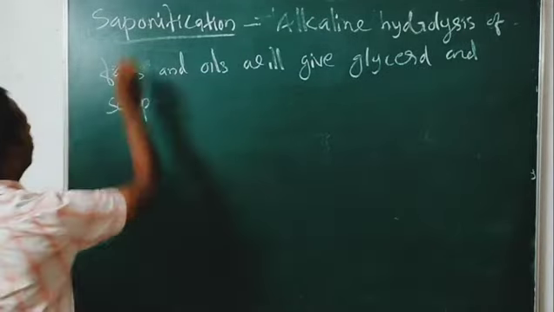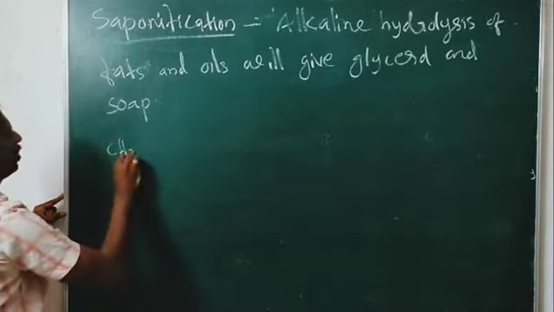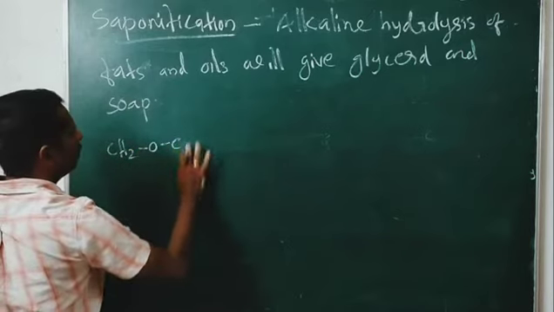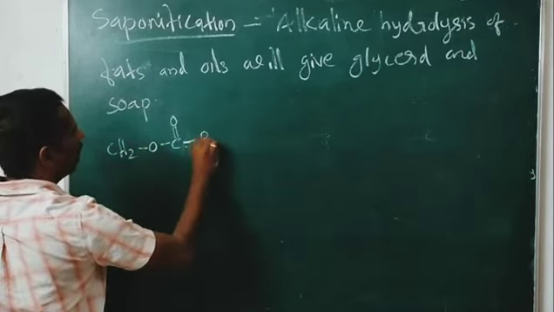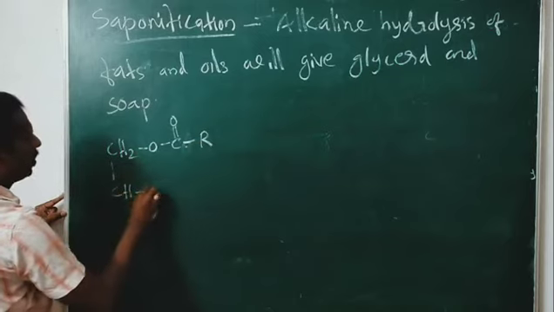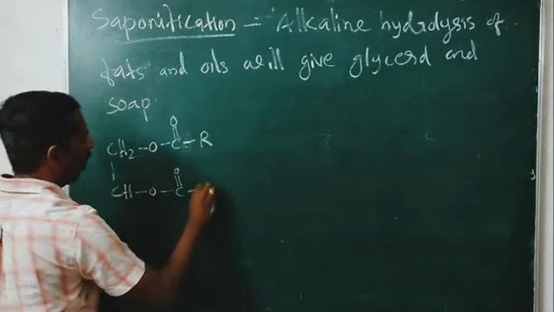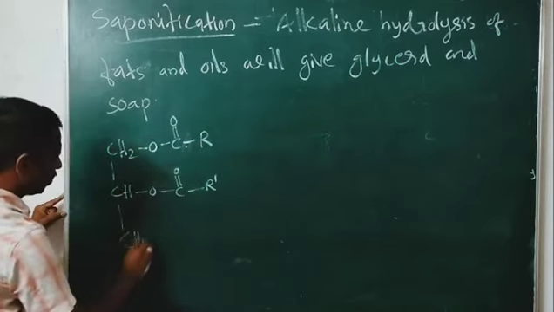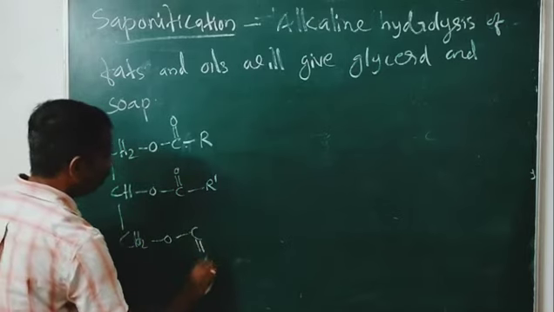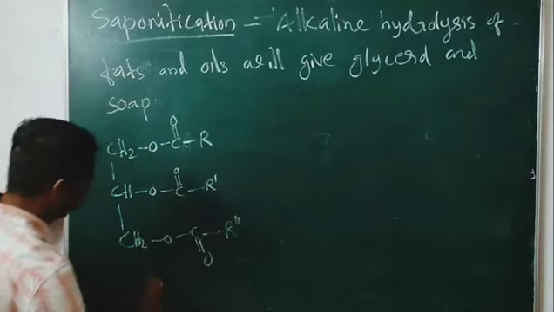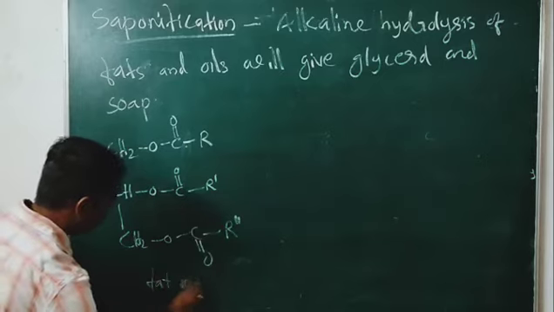So look at here, what is the saponification reaction? CH2O-CO-R, CHO-C(=O)-R', and CH2O-C(=O)-R''. This is our fat or oil.